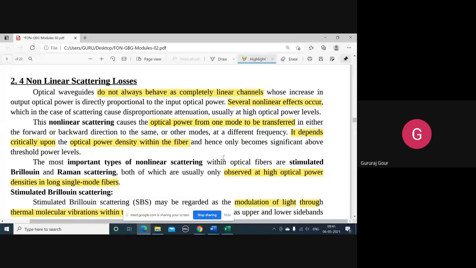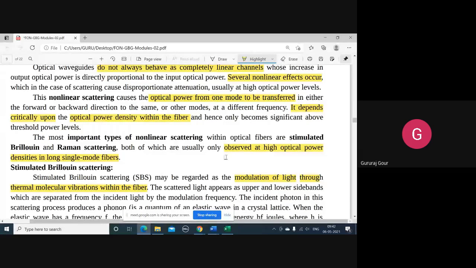We know that optical waveguides are not going to behave as completely linear channels. They are not acting completely like linear channels because of some non-linear effects. This is because the optical fibers are meant to support one mode or more than one mode.